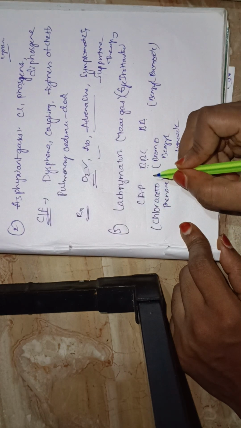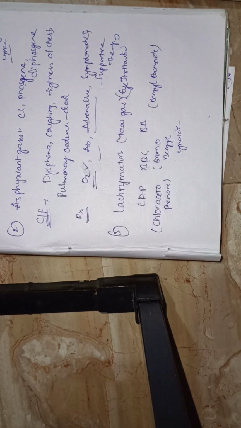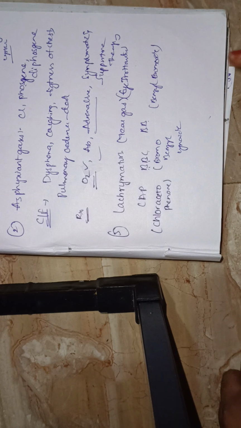CAP means chloroacetophenone. Three lacrimators, like tear gases, are eye irritants. What are the three? You should remember a minimum of three: CAP, BBC, BB. CAP means chloroacetophenone, BBC is bromobenzyl cyanide, and BB is bromobenzyl bromide. All these three come under lacrimators.